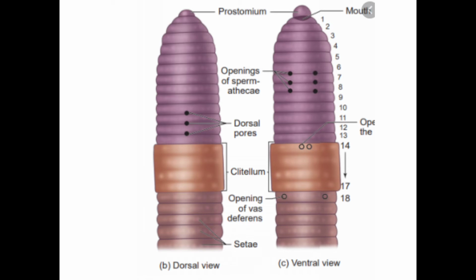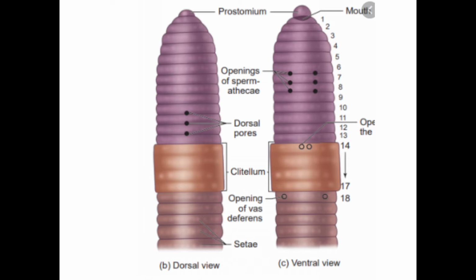The sperm from the male genitalia are released and stored in the spermatheca of the second earthworm.